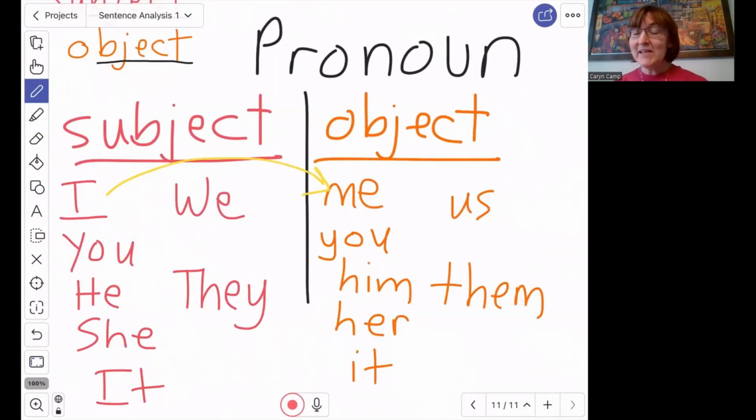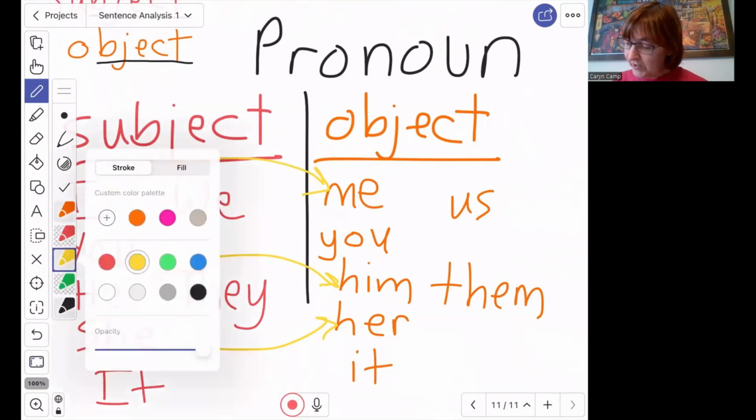No, because me is not on the subject list. Instead, it's I. I say, I am hungry. You stays the same. That's easy. But he turns into him. She turns into her. It stays the same. That's easy. Let's pick a different color here.